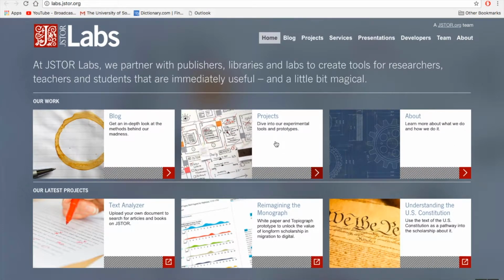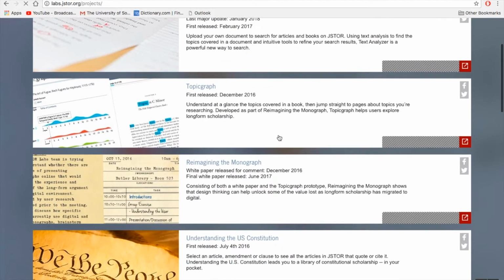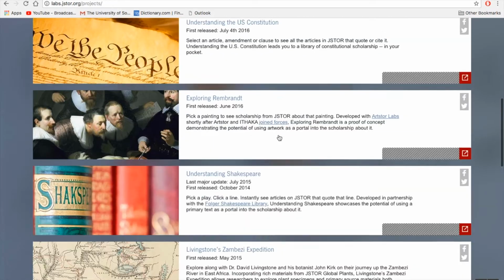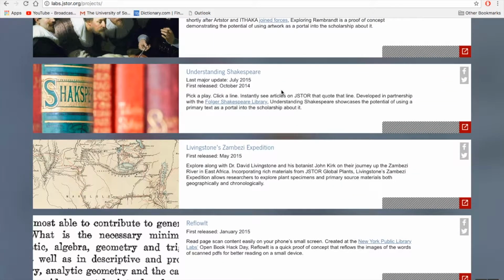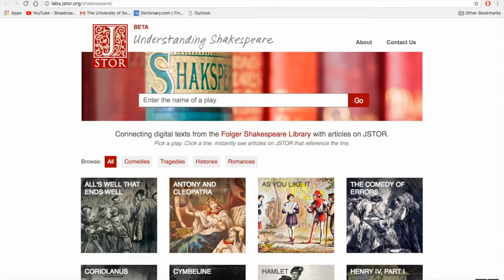and in the middle towards the top you see a small link for projects. These are the new research tools that JSTOR Labs is creating for students, faculties, teachers, researchers. We'll click on projects. We can scroll about halfway down and you'll see the tool I'd like to share with you today called Understanding Shakespeare. Understanding Shakespeare is a fascinating research tool.